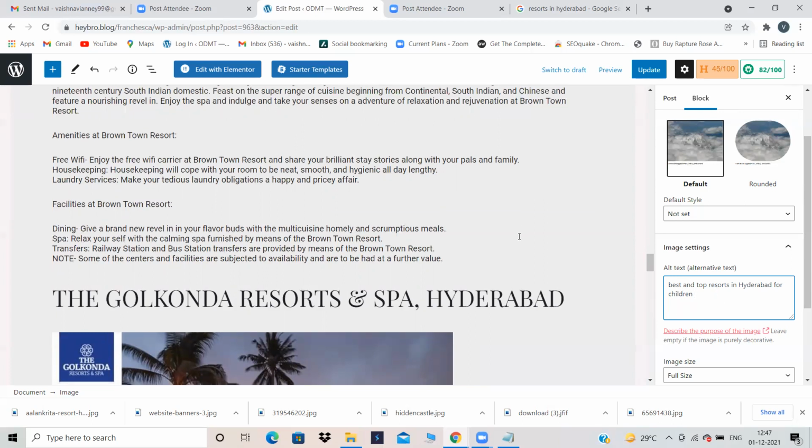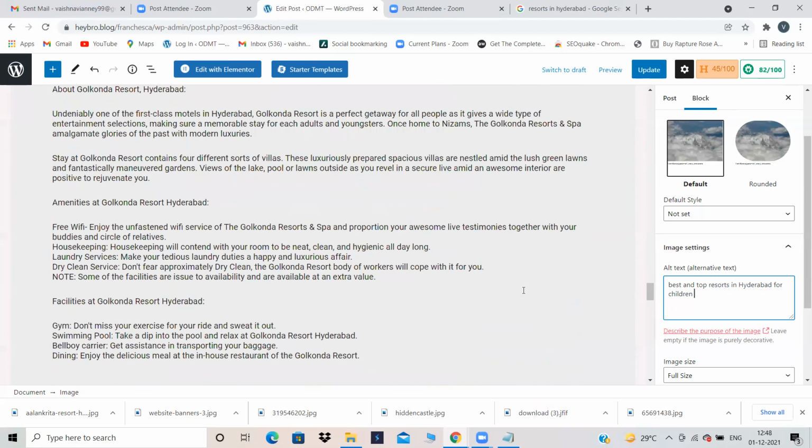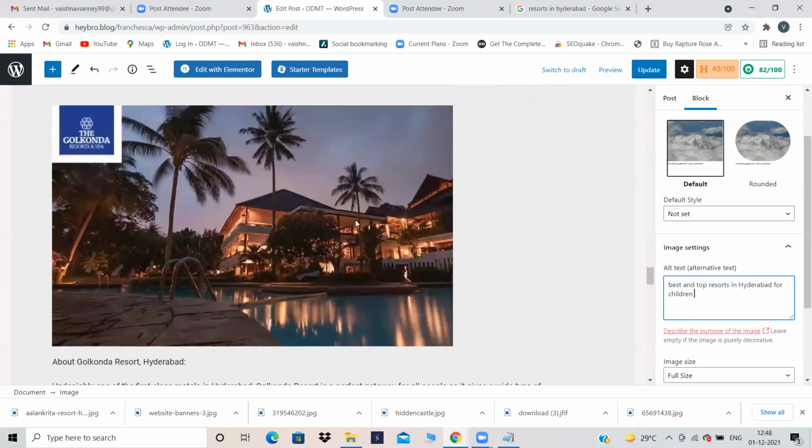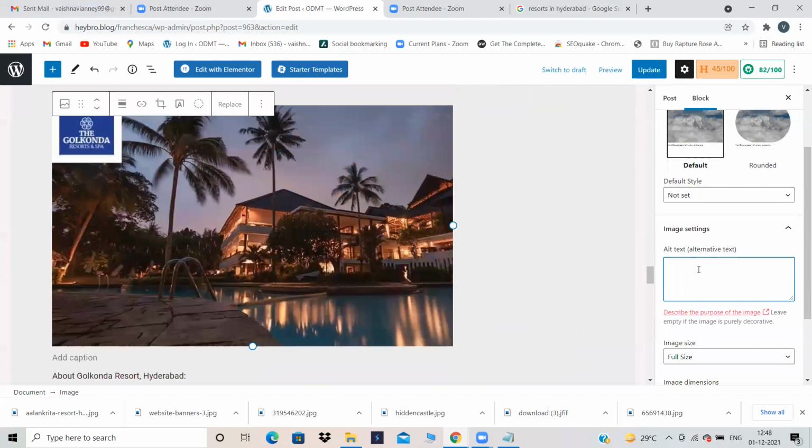For now, I do not have time. That is the reason I'm not using Uber Suggest tool. But otherwise, you have to use Uber Suggest tool over here and you have to give the keywords. Every time you cannot assume. So for this, I'm giving something called top resorts in Hyderabad with swimming pool and spa. So this is my keyword over here.